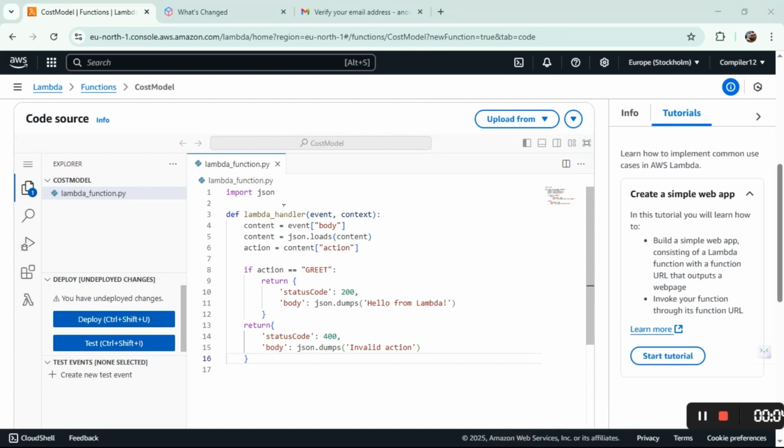So this is a JSON. We're going to be importing this because we are going to be handling the data in a JSON, and then we are going to be importing the event. In this we are going to be importing a body content. In the body content we are going to be loading in this content variable, and then in action we are going to be loading in body, in action, what content we are having. It's mostly greet according to the code given in the documentation. If it's going to be greet, then you're going to be returning a success code, and then we are going to be returning a hello from Lambda, which is a server message. Otherwise we are going to be returning an error message, and the server message is invalid action. That's all. Now let's move on to step functions.